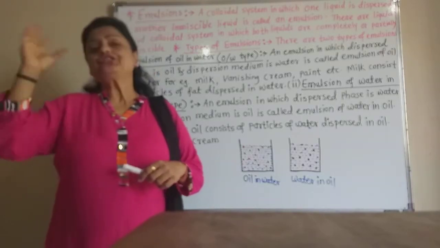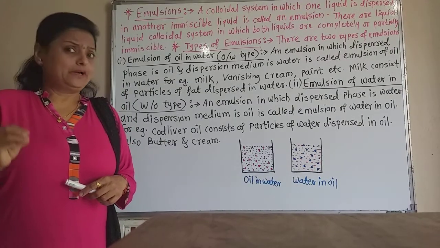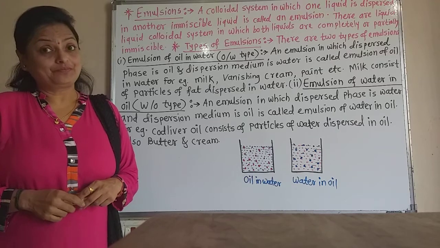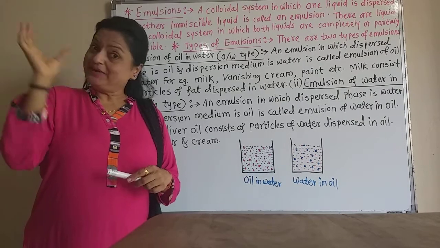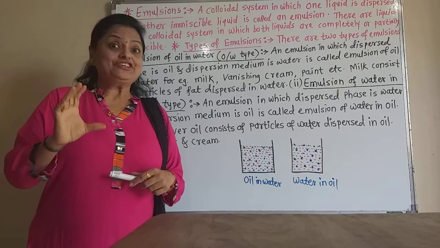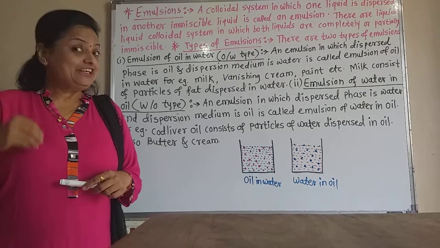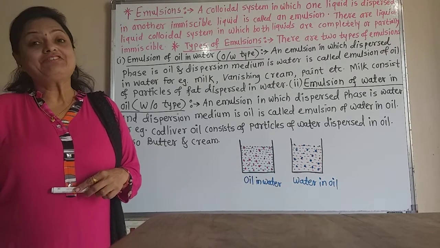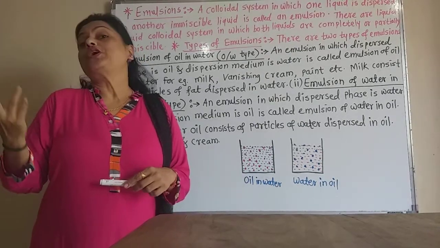And on shaking strongly again, these oil droplets become smaller and smaller. That phase in which two immiscible liquids, in which one liquid disperses into another liquid, is called the